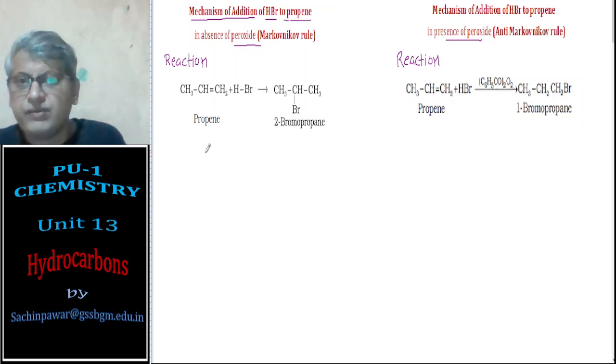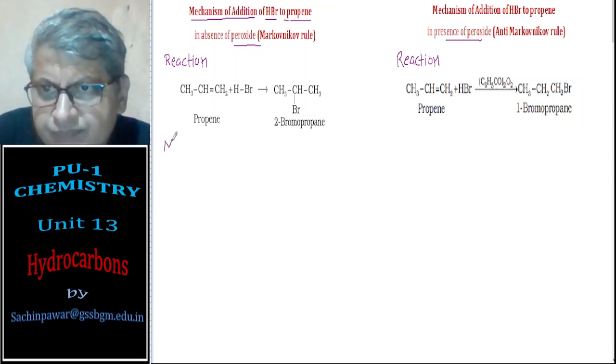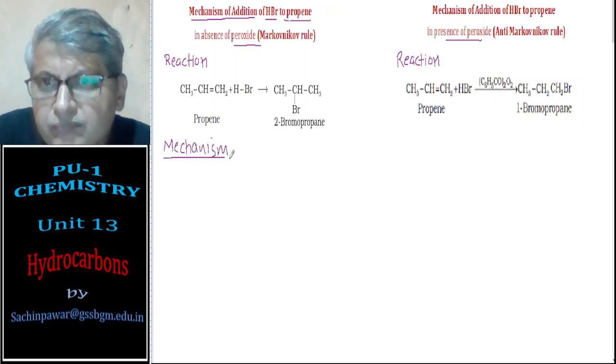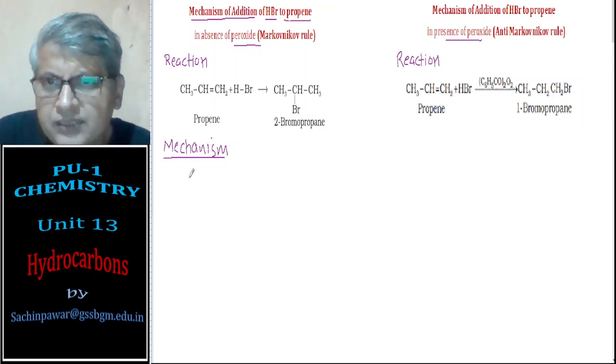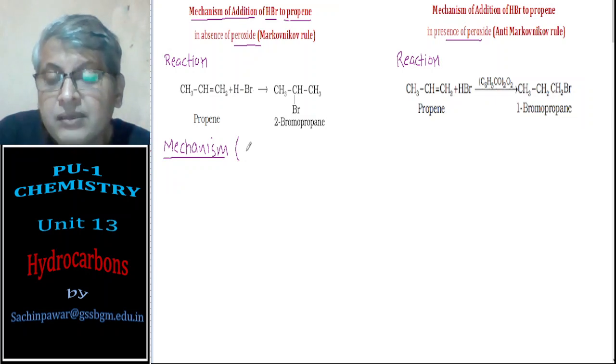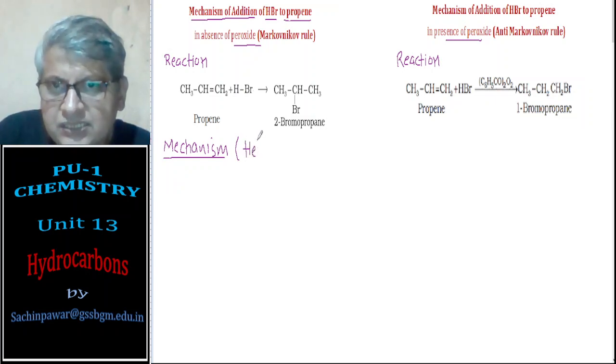In absence of peroxide, the mechanism is such that the breaking and making of bonds take place by heterolysis.